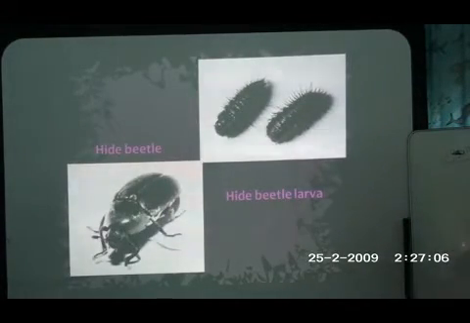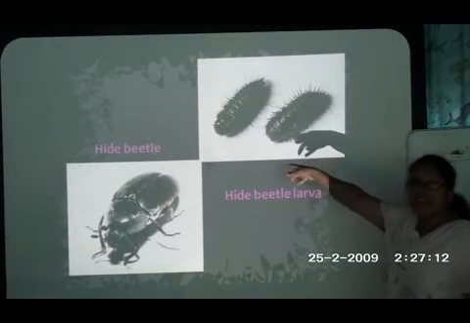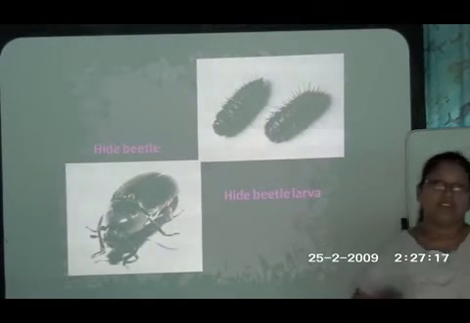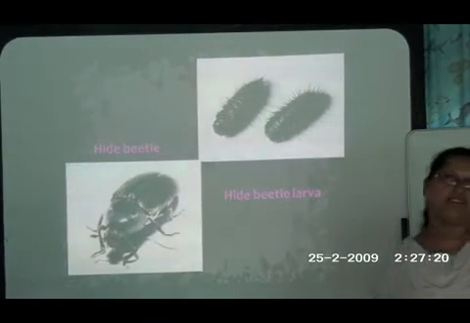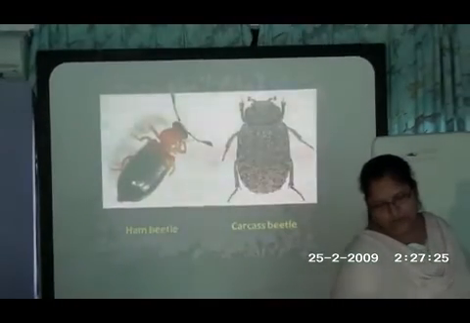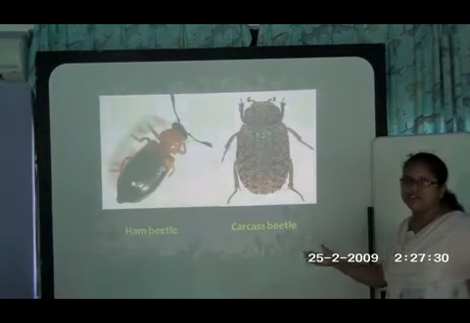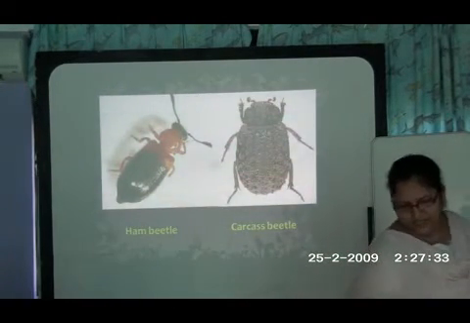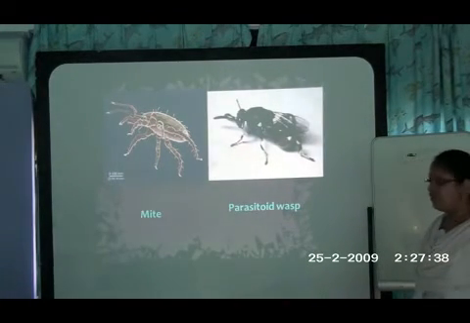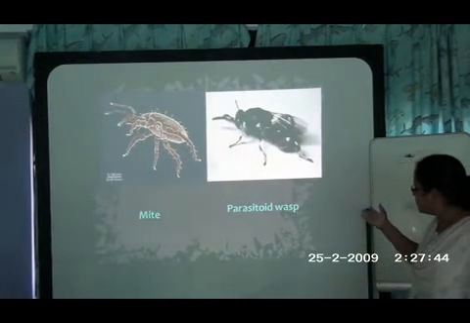This is followed by another beetle known as the hide beetle, and the hide beetle larva is here. The hide beetle, as the name indicates, feeds on the tough keratinized skin of the dead body, which is usually a little bit late for decaying. So the hide beetle usually feeds on the tough skin found on the drying dead body. And then here is the carcass beetle, all of them feeding with a frenzy on the dead body. Once the dry stage follows, then comes the rest of the organisms: mites, parasitoid wasps, etc.